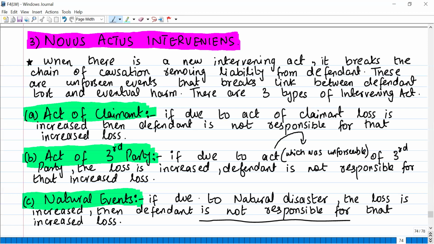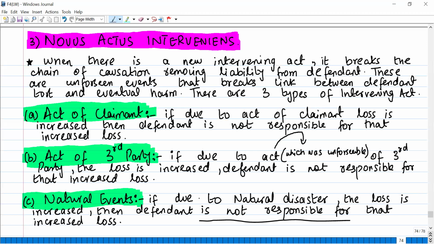But when an intervening act came, the other doctor gave you an injection which made your condition much worse, then the first doctor will not be liable for that extra severe condition of yours. Why? Because of the intervening act, there was an act which has broken the chain of causation. Chain of causation means that if one thing has caused the other, and something comes in between, then that breaks the chain of causation. Then the extra liability will be removed from the original person.